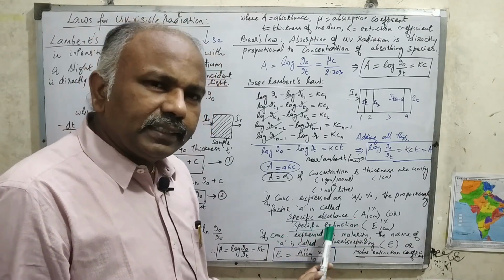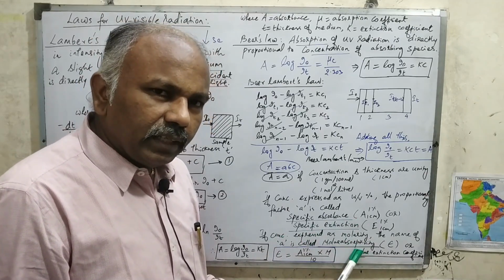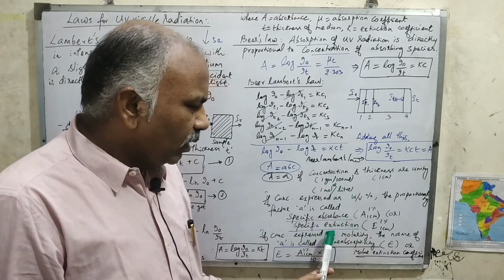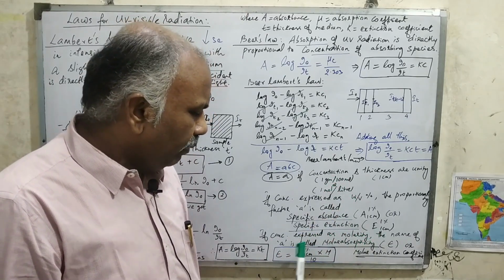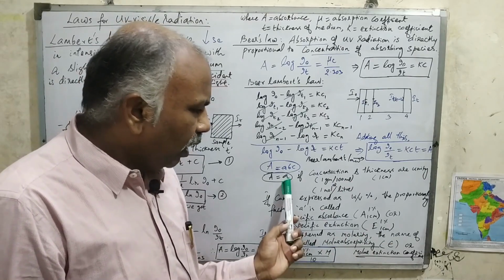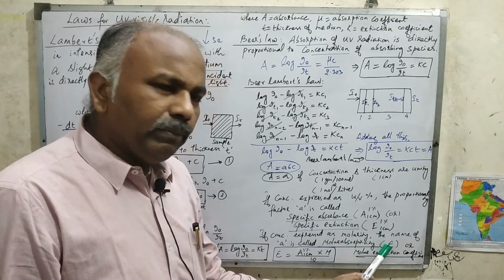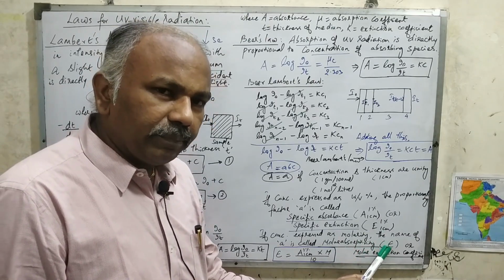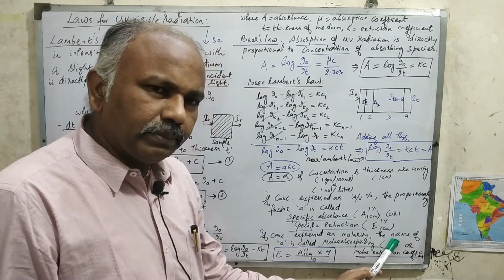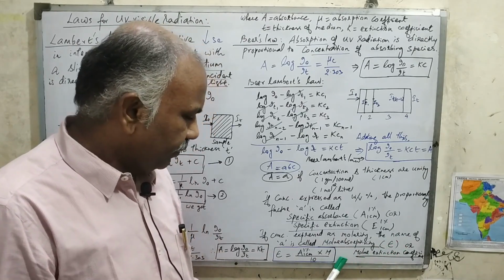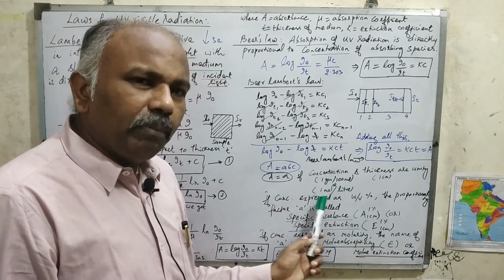If the concentration is expressed as molarity, that is 1 mole per liter, the name of the small a, absorptivity, is molar absorptivity. That is given by the symbol epsilon, or sometimes we also call it the molar extinction coefficient. This is a very important aspect.